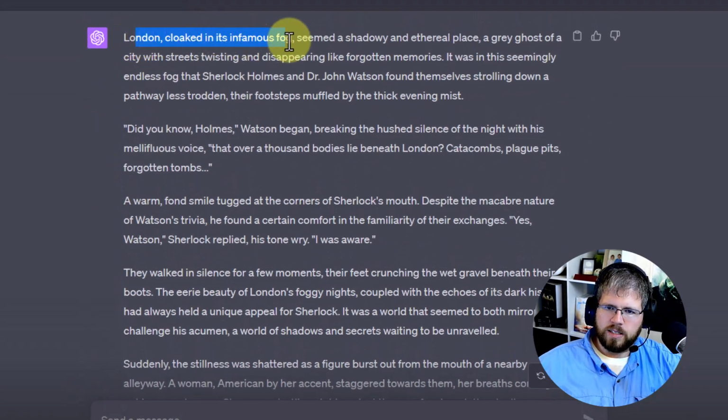London, cloaked in its infamous fog, seemed a shadowy and ethereal place, a gray ghost of the city with streets twisting and disappearing like forgotten memories.